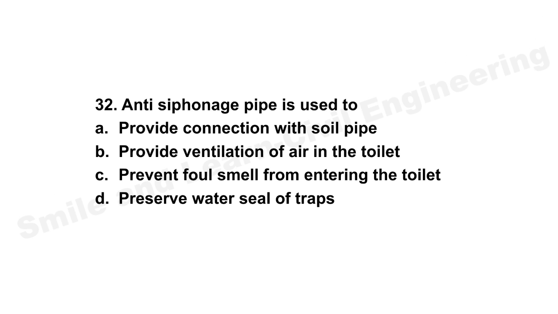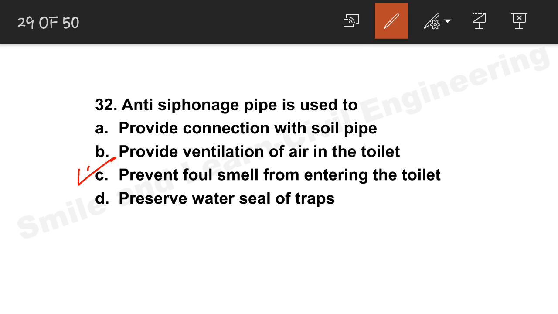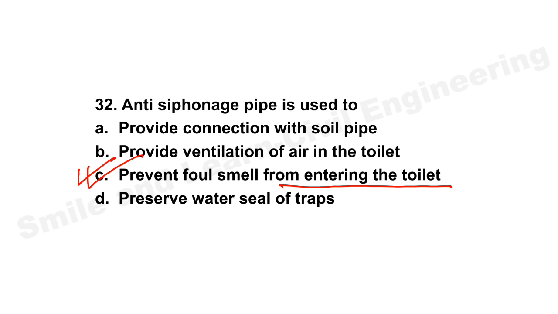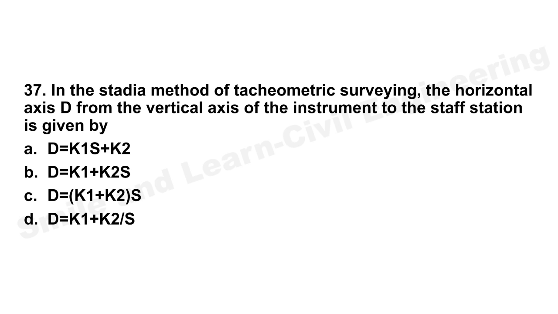Anti-siphonage pipe is used to. So why is the anti-siphonage pipe used? The correct answer is option C. It prevents the foul smell from entering the toilet. So it will not allow the foul smell to enter the toilet, okay. Option C will be the correct answer. Let's move on to question number 37.